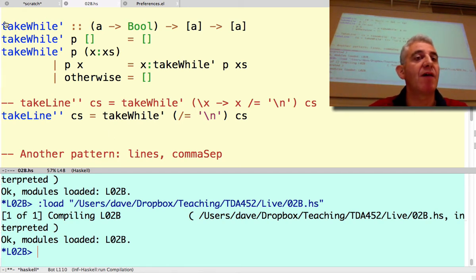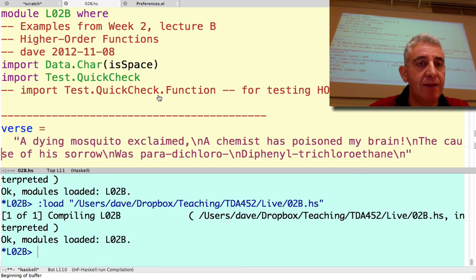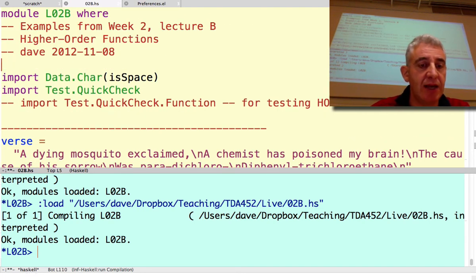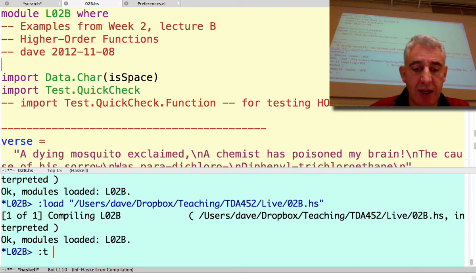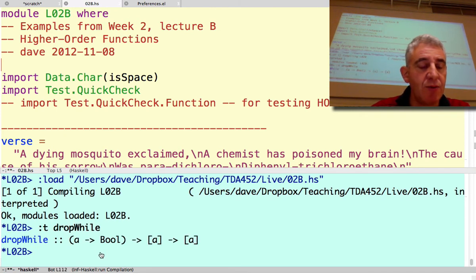So this takeWhile function has a partner function, dropWhile. dropWhile has a very similar looking definition, and I won't define it because it's not really terribly exciting. Let me just see, is it in scope? I don't think it is. Oh, I'm wrong, it is in scope, it's part of the prelude. I don't have to import it from Data.List, which I was thinking I might have to do.